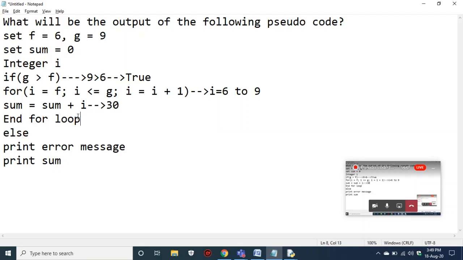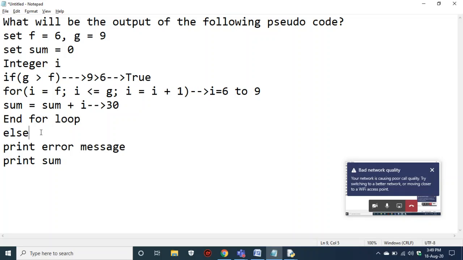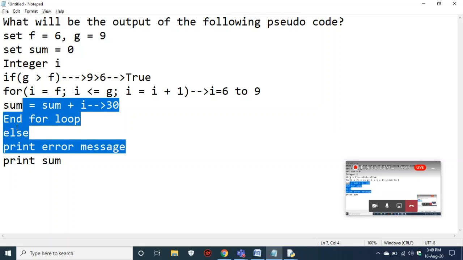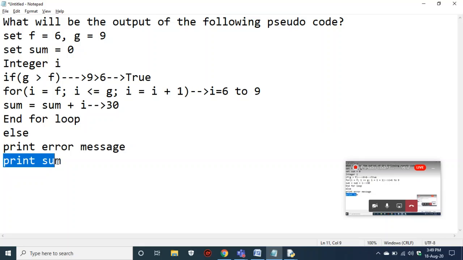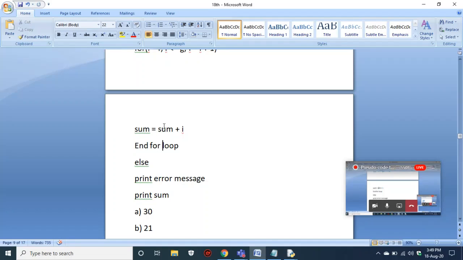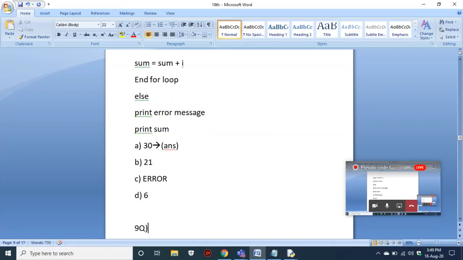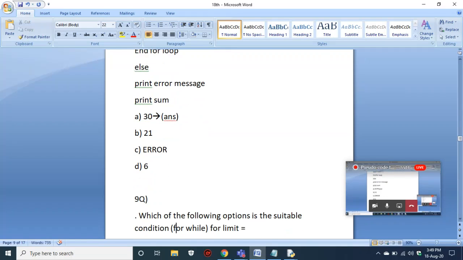Now the loop has ended. It doesn't go for else, because the if block has been executed, since your if is true, so it doesn't go for else. So now the if and all of this has ended. Now we print the sum. He's telling us to print the sum. Your sum is 30. We'll see the options here. Yes, 30 is the option here. So the answer for this code snippet is 30.